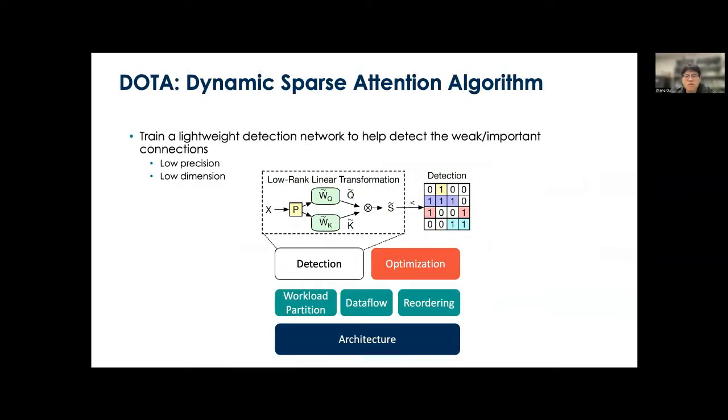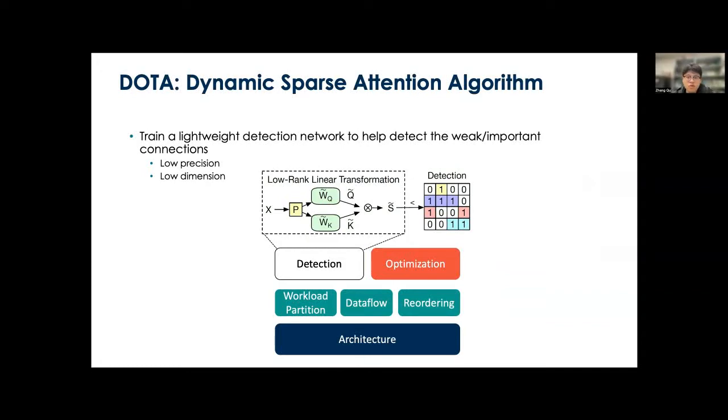So let's start with the algorithm proposed in DOTA. In general, we use a small detection network to predict the attention sparsity. Given the input matrix, the detection network will multiply it with two weight matrices to generate approximate query and approximate key matrices. Then we can approximate the attention score based on these two approximate inputs. And we use the approximate attention score S to decide which attention connections to preserve or discard.